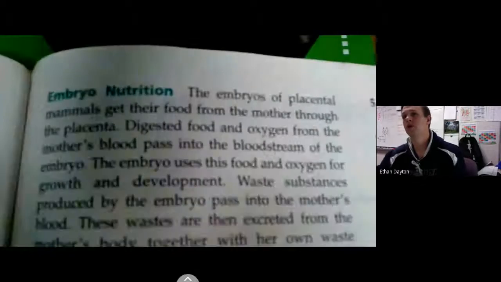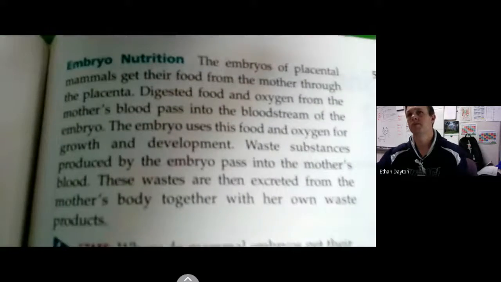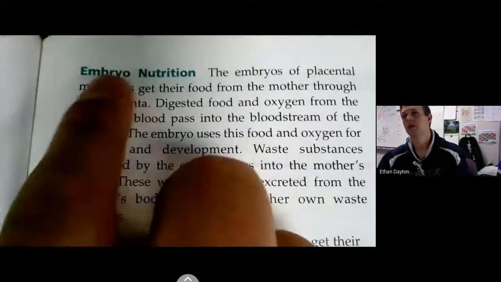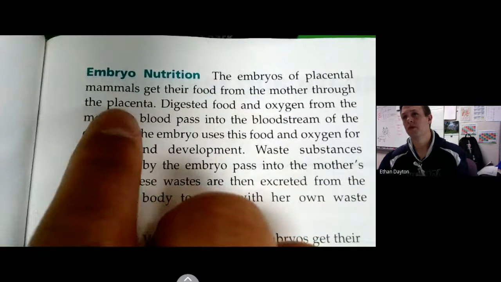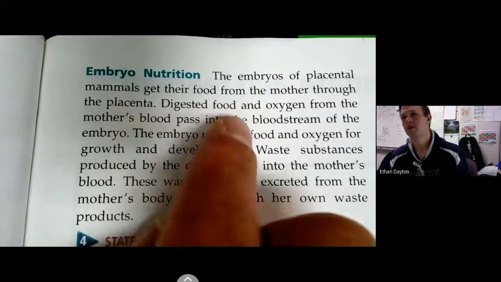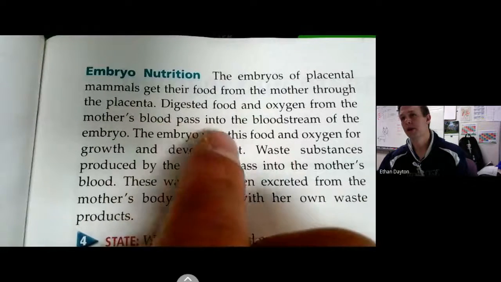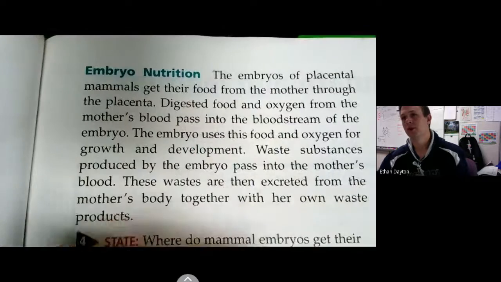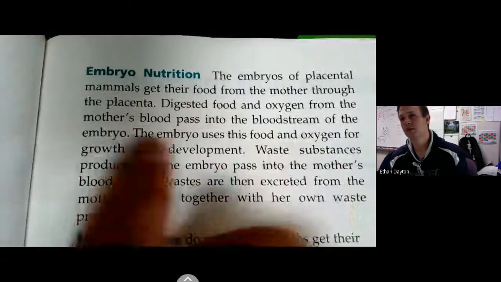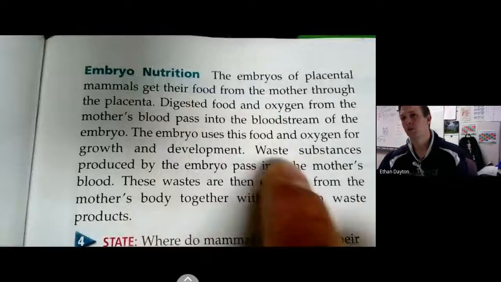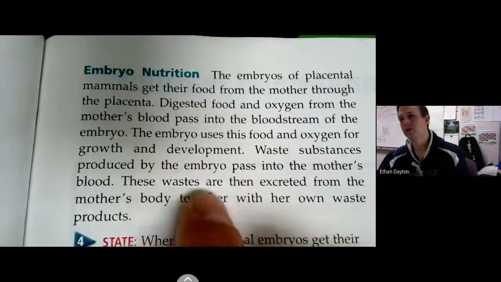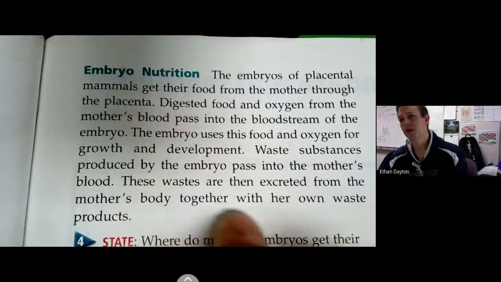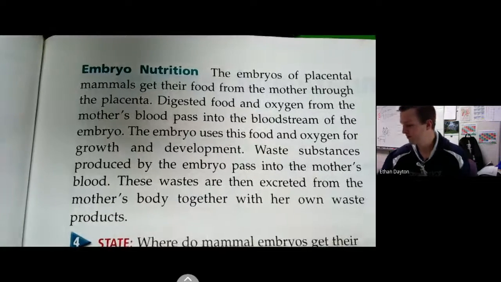And let's go to embryo nutrition. Zoom out a little bit. Okay, embryo nutrition. The embryos of placental mammals get their food from the mother through the placenta. Digested food and oxygen from the mother's blood pass into the bloodstream of the embryo. The embryo uses this food and oxygen for growth and development. Waste substances produced by the embryo pass into the mother's blood. These wastes are then excreted from the mother's body together with her own waste products.